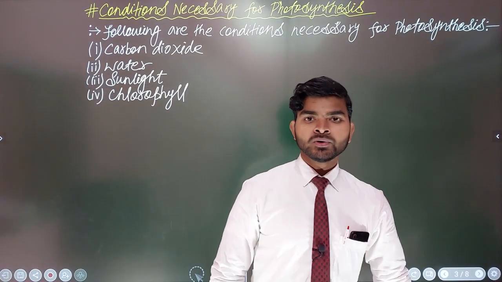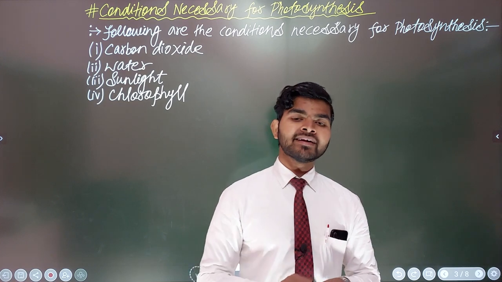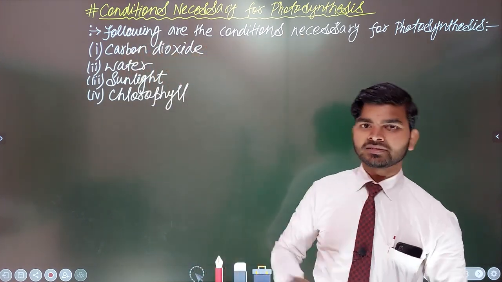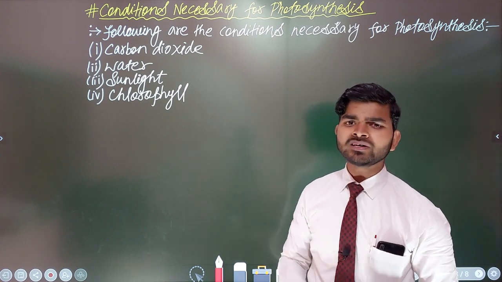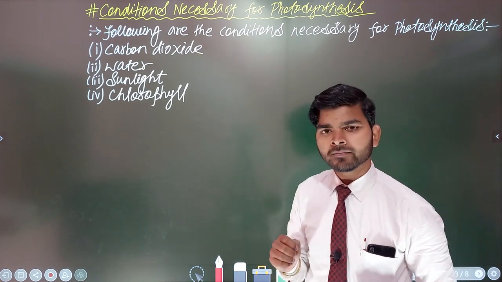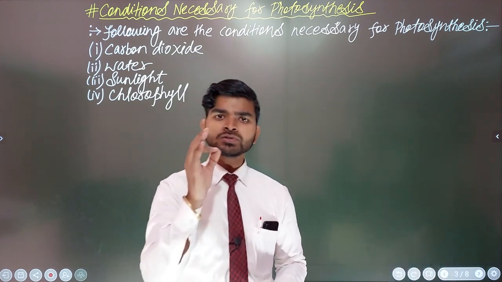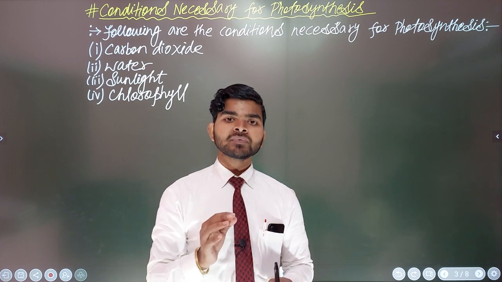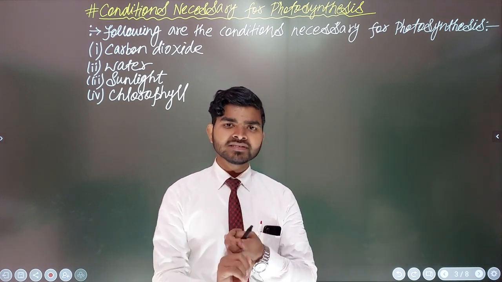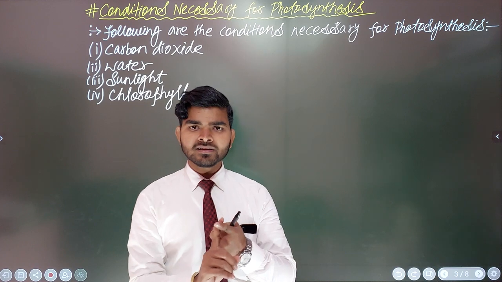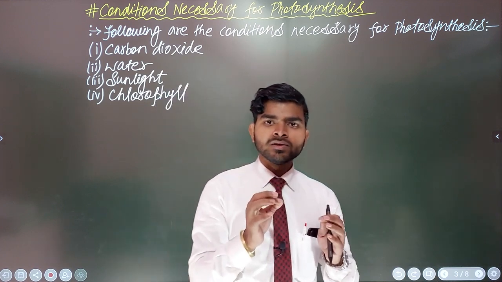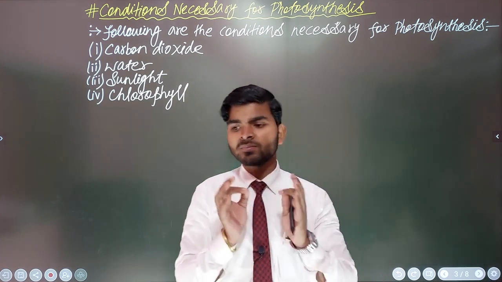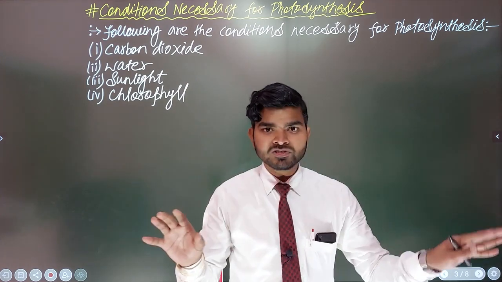Now your next topic, the new topic, is conditions necessary for photosynthesis. Do you want to know what is the meaning of this particular topic? Basically, I just want to share with you what is required for photosynthesis, and what material is necessary for the process of photosynthesis, without which photosynthesis cannot be possible.